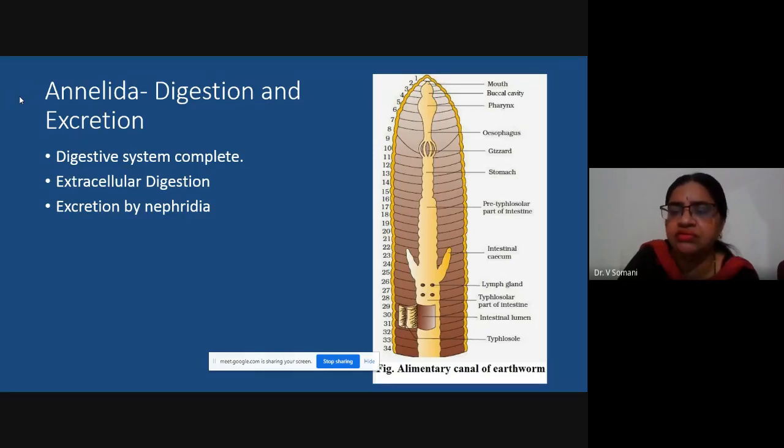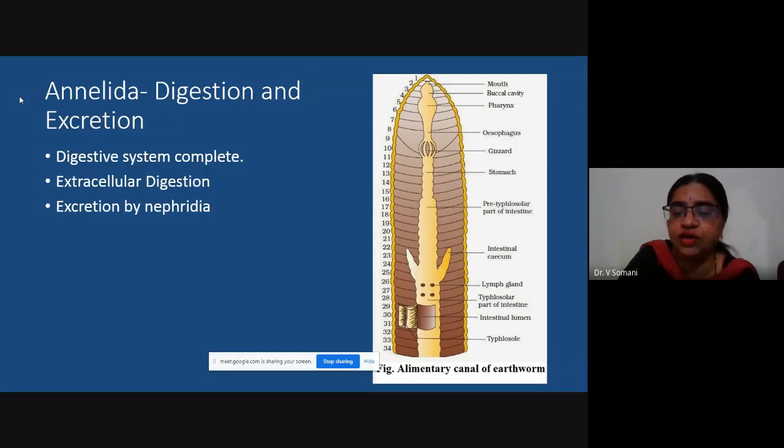You can see the mouth, which represents the anterior most part of the alimentary canal. Then there is a small cavity or chamber known as the buccal cavity. It is followed by a bulb-like pharynx. This is the beginning of the alimentary canal. Then there is a short tube-like esophagus, and then there is the gizzard. Gizzard is used for churning the material. We know what the food of the earthworm is. Earthworm lives in soil, so there might be decomposing and decaying material which is taken up by the earthworm, and this material is passed through the alimentary canal, and the gizzard is used for churning.